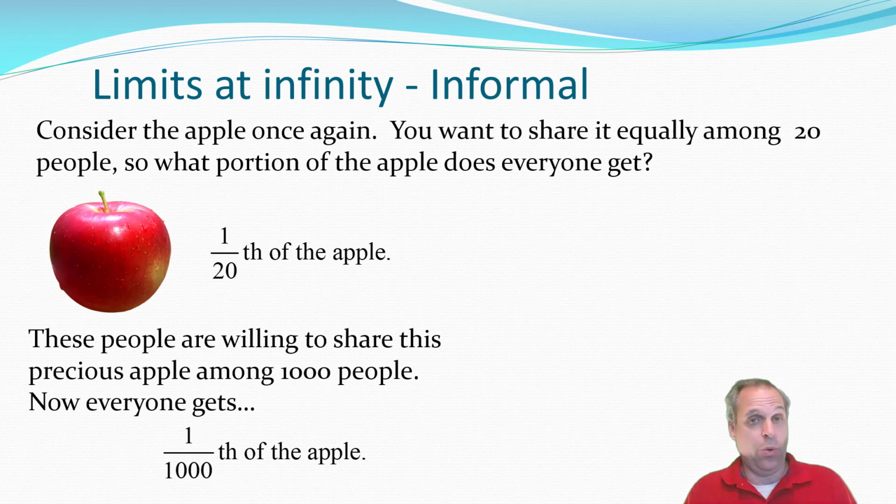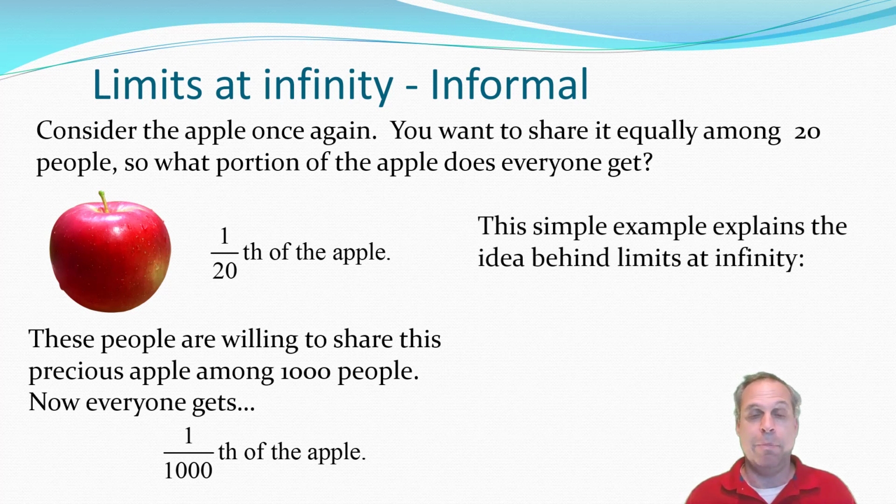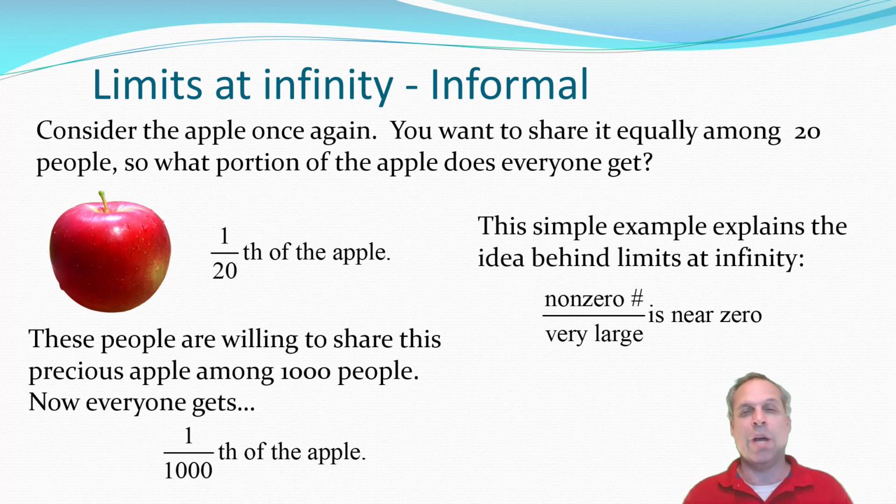If you want to share that same apple again among, let's say, 1,000 people, each person now only gets 1/1,000th of the apple. That's really close to 0. Well, this gives you the basic idea behind limits at infinity. The basic idea that we use is that if you ever take a non-zero number but divide it by a large number, the result is really super duper close to 0.